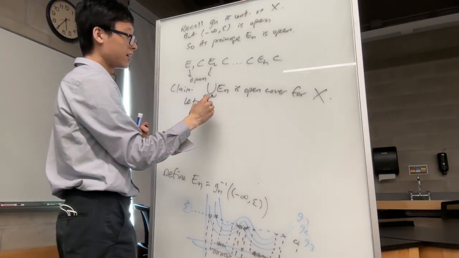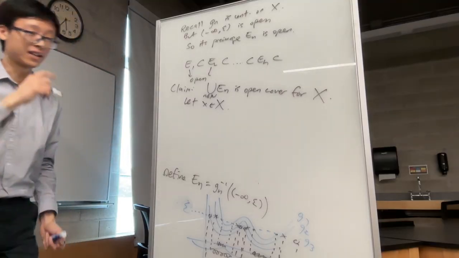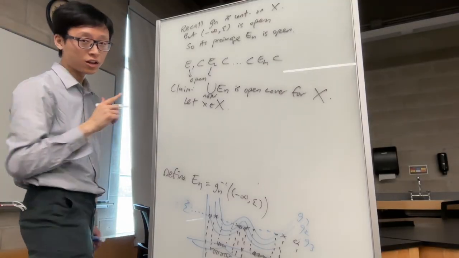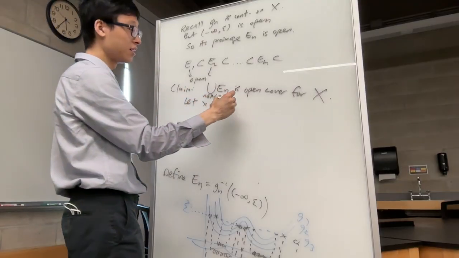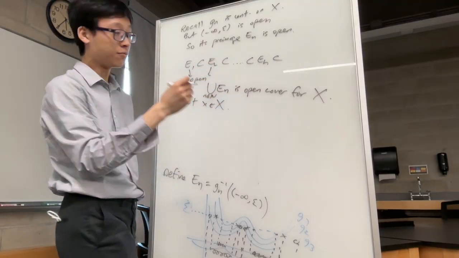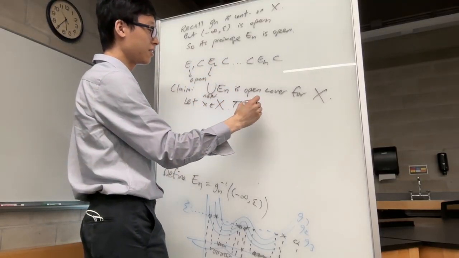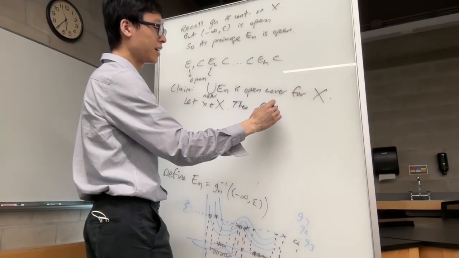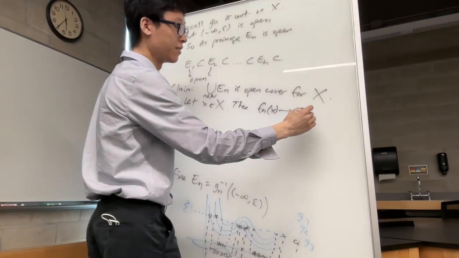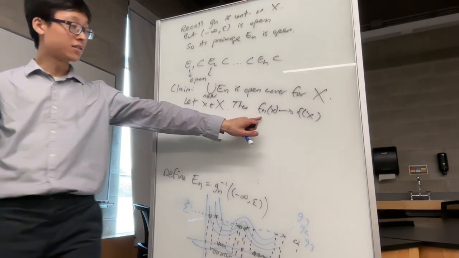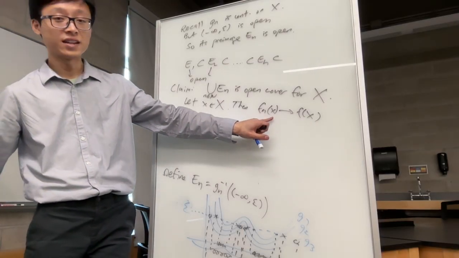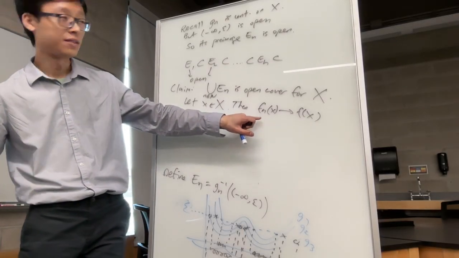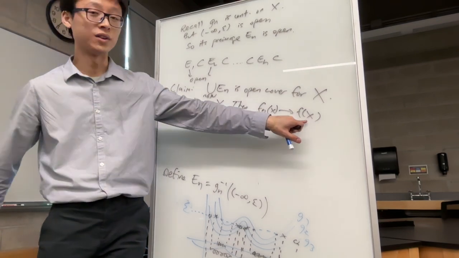Let arbitrary little x be in big X. Here is where we're going to really use the pointwise convergence of Fn to F. The fact that Fn goes to F pointwise, okay, then the sequence Fn of x will converge to F of x. This is a sequence convergence here. So I'm fixing the x, and I'm just taking F1 of x, F2, F3 of x. We know it converges pointwise to some F of x.